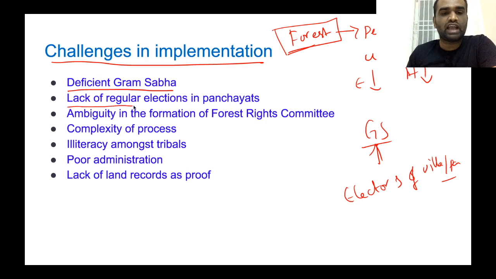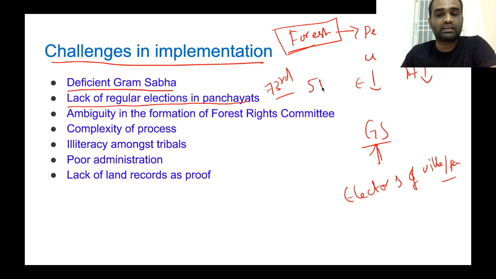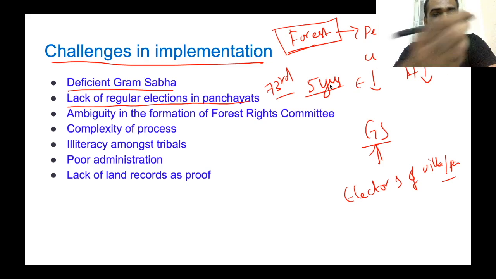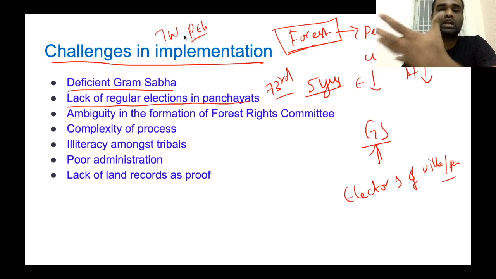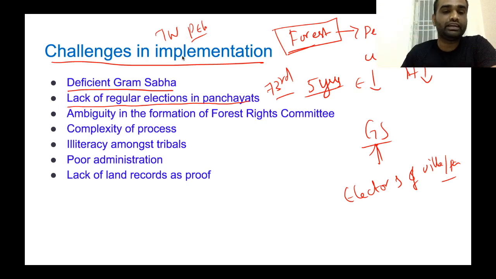Now the next one is lack of regular elections in panchayats. Clear? Even though the Constitution under the 73rd Amendment Act has mandated that panchayat elections have to be conducted every 5 years. It has to be compulsorily conducted, but in practice that's not the case. Take the case of recent Tamil Nadu panchayat elections. In Tamil Nadu, panchayat elections were dragged on for almost 3 years. Only after around 3 to 4 years, panchayat elections were conducted last year. Okay. Now, in implementation, there have been a number of instances where panchayat elections were not conducted or were delayed.